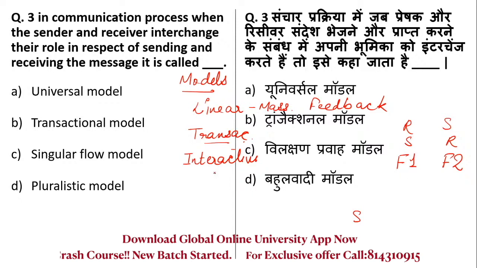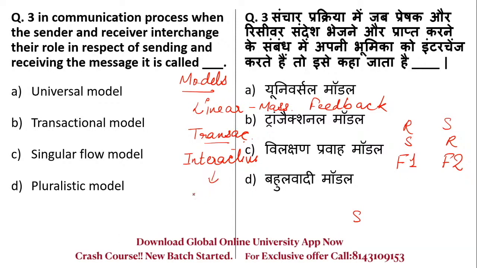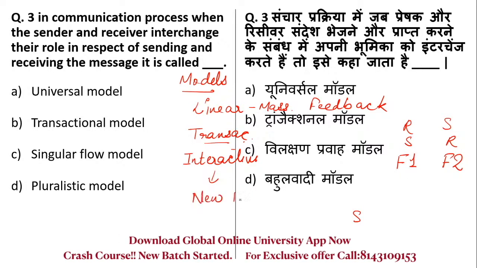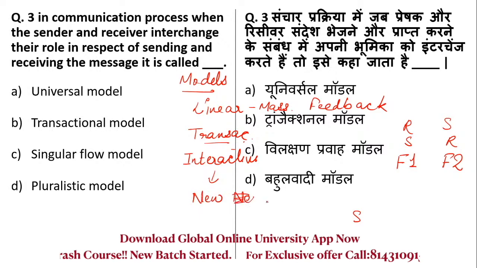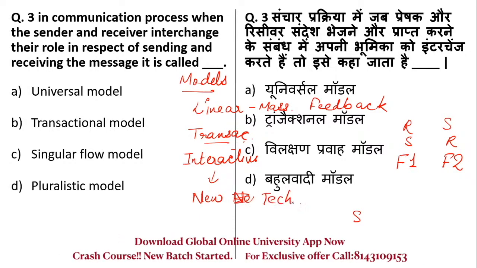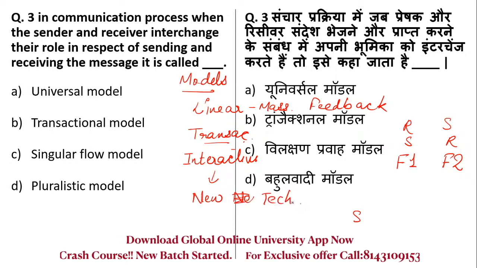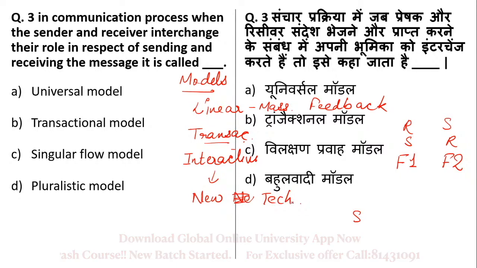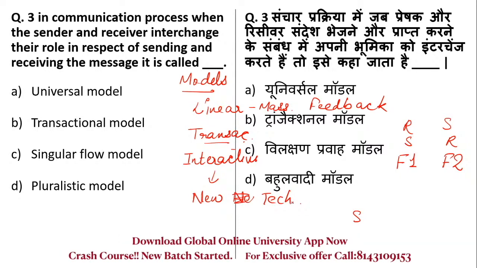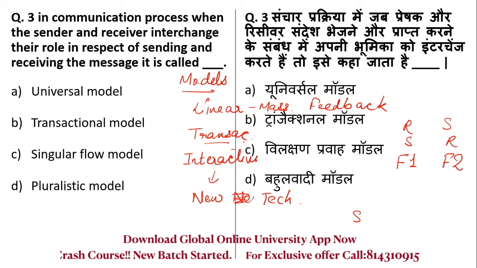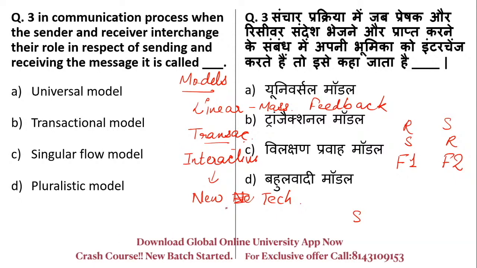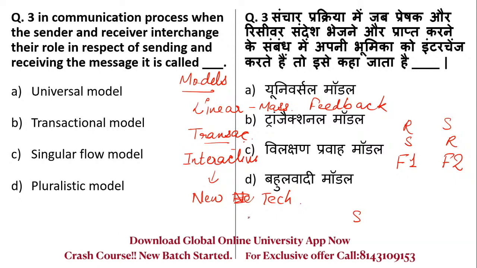Interactive model is the model which is related to new technologies like internet, or when you are talking about internet, or you are teaching on YouTube. All this is interactive model of communication. So here the feedback is delayed.